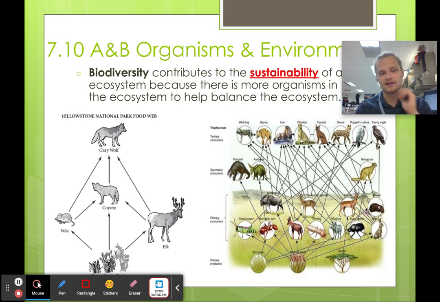And so because there's other options, if something bad were to happen to one of these species, it's going to easily recover. Whereas if you get rid of the gray wolves, all of a sudden on the left side, on the Yellowstone National Park food web, you can have an issue where the populations are going to go up big time. Okay, and then you have a lot of issues. All right.